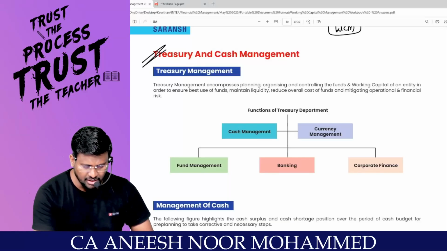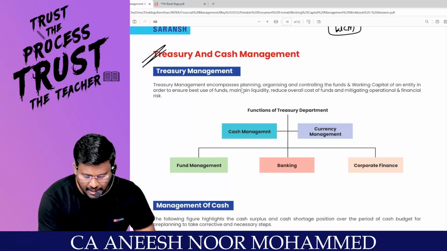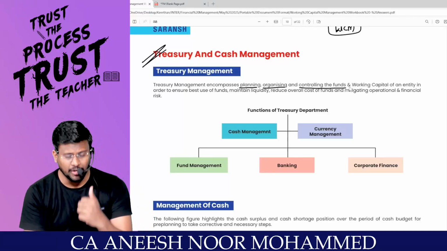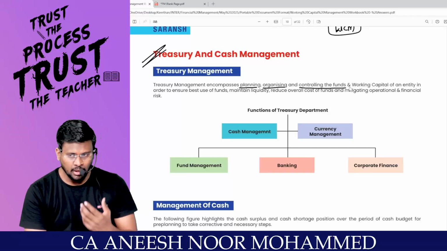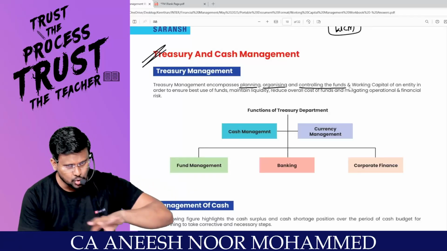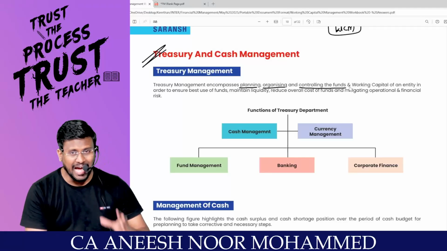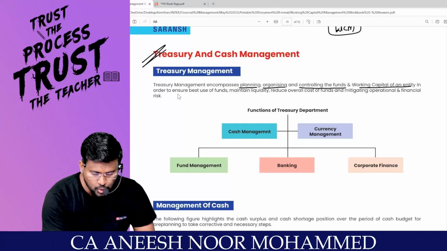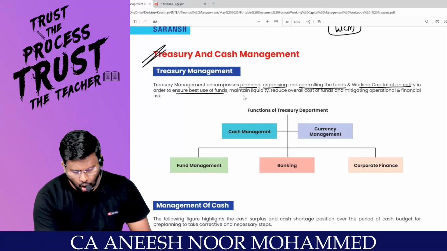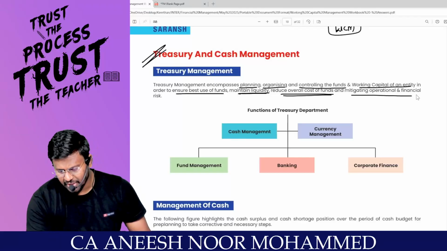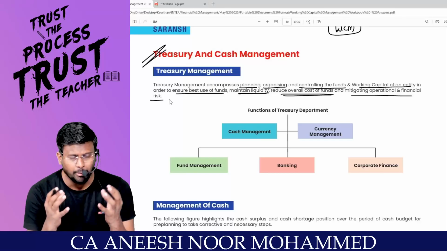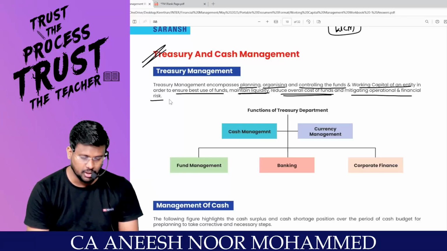The same way, treasury management encompasses planning, organizing and controlling the fund. How much fund you should keep, that's planning the fund. From where all we can source the fund, that's organizing the fund, and then control the fund and working capital of an entity in order to ensure best use of the fund. Always we have to maintain liquidity, reduce the overall cost of fund, and mitigate operational and financial risk. This is the job of the group of people called treasury management.